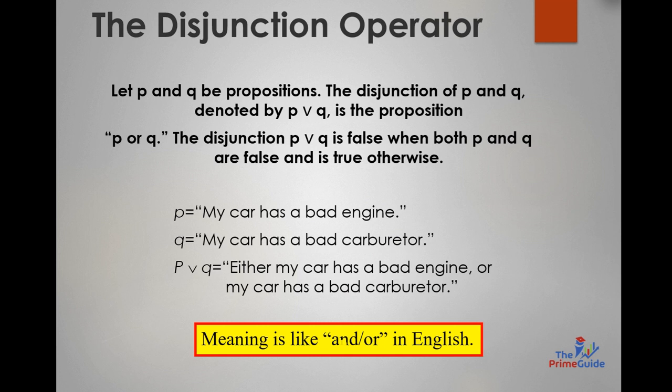So let me tell you an important thing, that whenever we are dealing with the conjunction operator, that is P and Q, it is basically multiplying the things, that you have to be both true. You have to have P true as well and Q true as well. But when we are dealing with the disjunction operator, we are basically dealing with the plus sign. Whenever we are adding 1 and 0, or we are adding 0 and 1, it yields 1. But whenever we are adding 0 and 0, it would be 0. So this is the case.